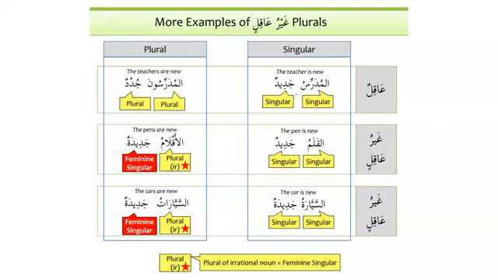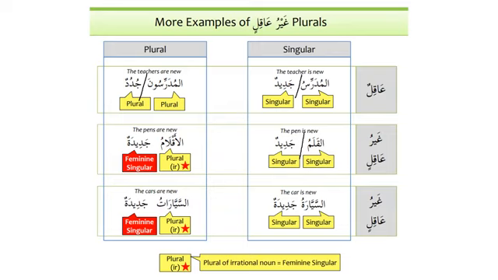Al-mudarrisu jadidun. Al-mudarrisu is the subject and jadidun is the predicate. Similarly, when we talk about al-mudarrisuna, we know that al-mudarrisuna is plural and jududun is also plural. But when we talk about ghayru aqil, we say al-qalamu jadidun. The pen is new. Al-qalamu is singular and jadidun is singular.